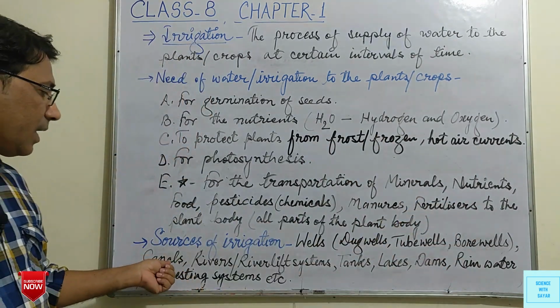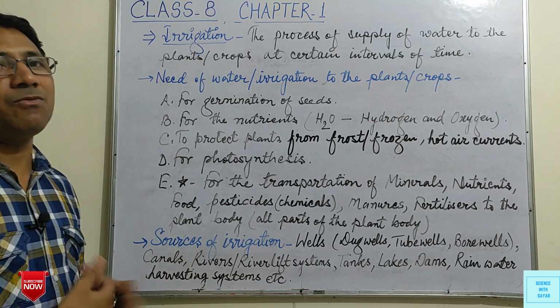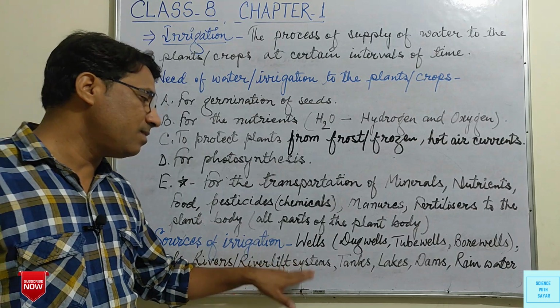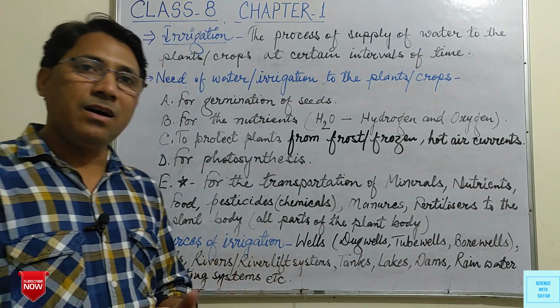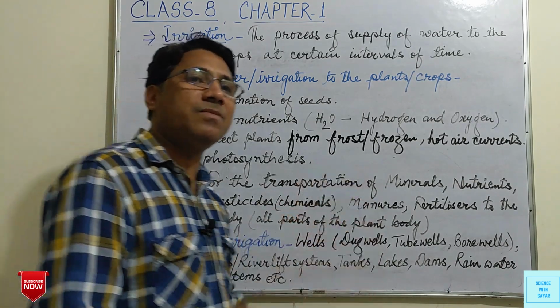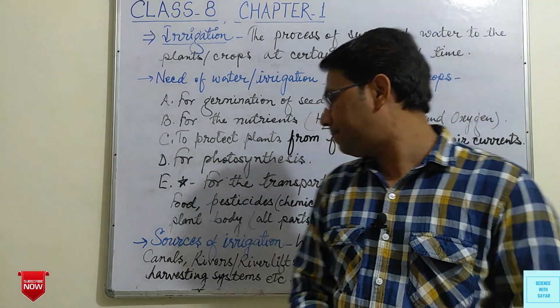Then canal system. So from the canal we also supply the water to the crops. Rivers or river lift systems. The water of rivers is lifted up, and then through pipes or other systems it is carried to the fields or crops.